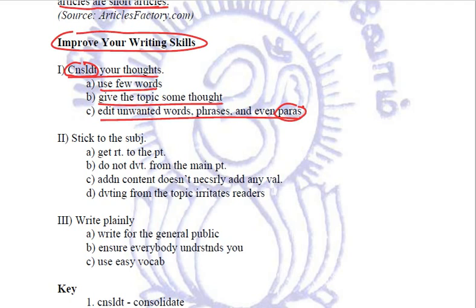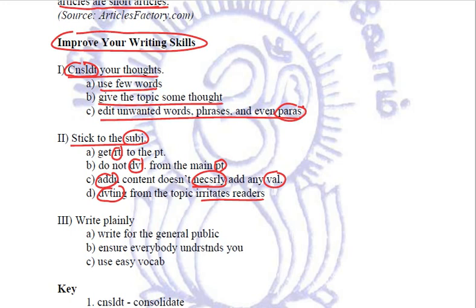The next important thought that he conveyed in the second passage was stick to the subject. Get right to the point. Do not deviate from the main point. Additional content does not necessarily add any value. Deviating from the topic irritates the reader. See, all the things that we related while reading, we are putting in our notes.